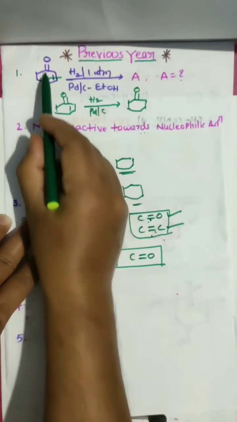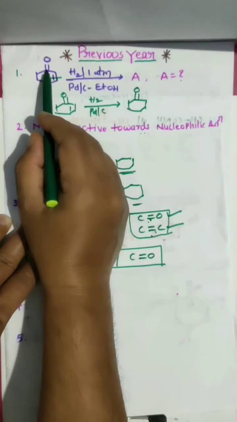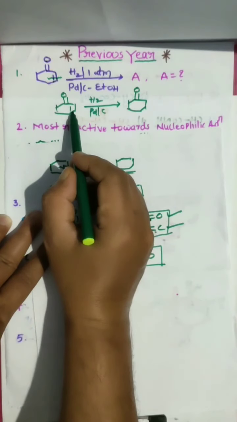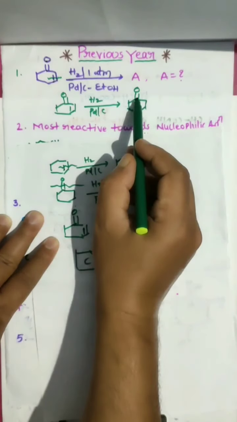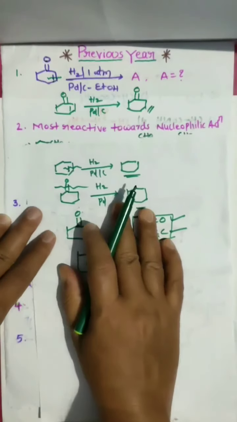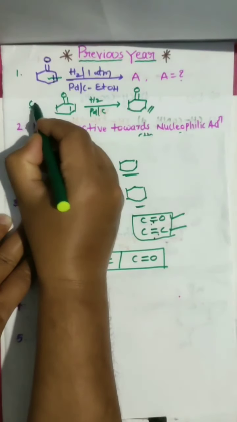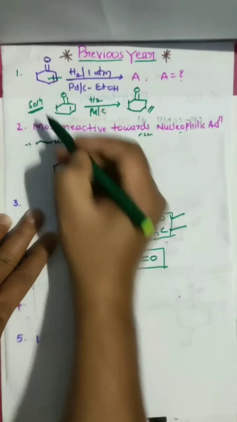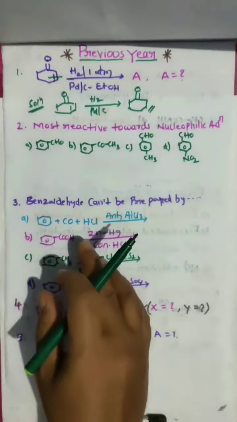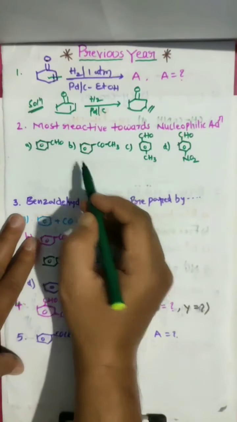Clear? So both bonds are not going to break, C double bond O and C double bond C. One bond is going to break and this bond will not break. So this is the product, you get a ketone. So that is the answer for the first question we are discussing. Next, another very important question is given here.